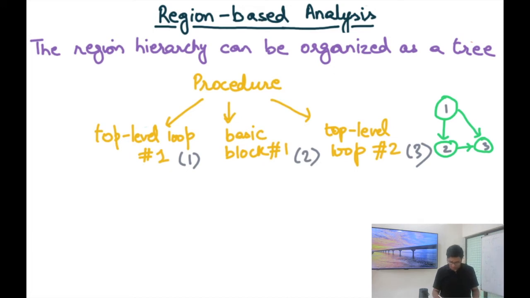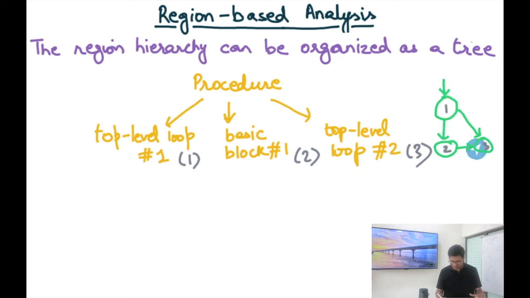So if I look at the top level graph, it just looks like an acyclic graph. So 1 is going to 2, and also there is an entry point. Let's say 1 is the entry point. 1 is going to 2, 2 is going to 3, and 1 is going to 3. Now 2 is actually not just a single statement. 2 is actually a basic block. Similarly, 1 is not a single statement. 1 is actually a top level loop. So inside this there's a loop, but that is completely hidden at this level of region hierarchy.